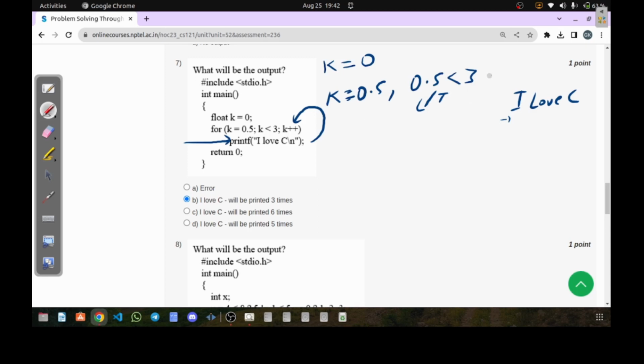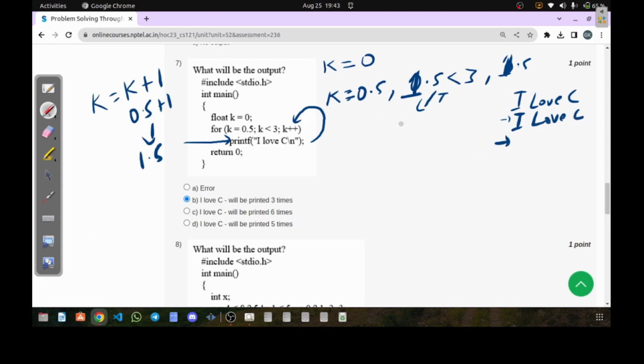So what is the value of k? If you look carefully, the value of k is 0.5. K plus plus, you all know, is equivalent to writing k equal to k plus 1. The value of k is 0.5 plus 1, which means the answer is going to be 1.5. The value of k will now be updated to 1.5. Now after that we'll check the condition. As it is 1.5, 1.5 less than 3 is again true. Means I love C will be printed once more, and we'll go to the next line.